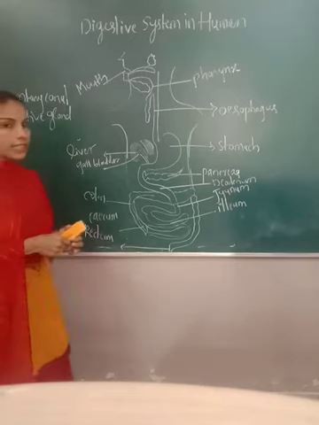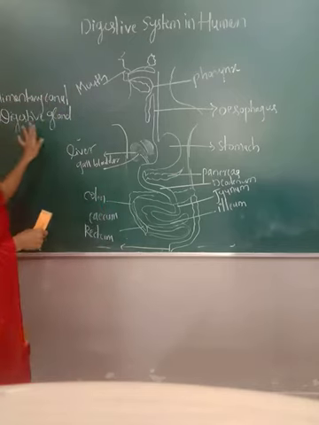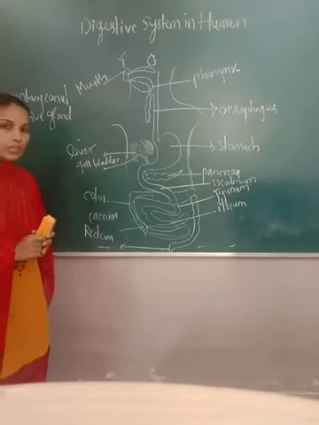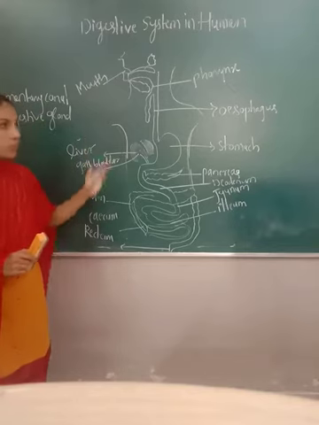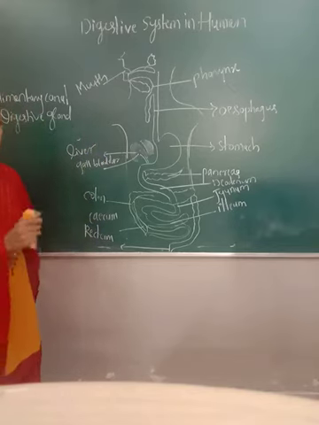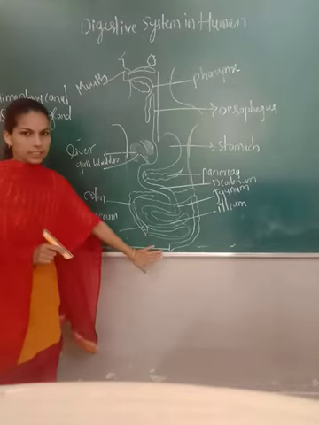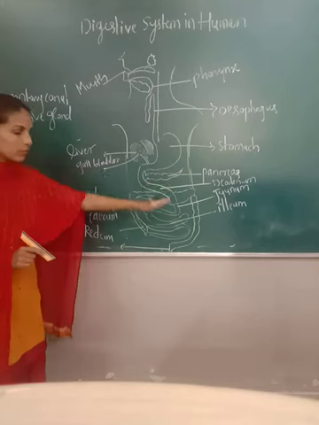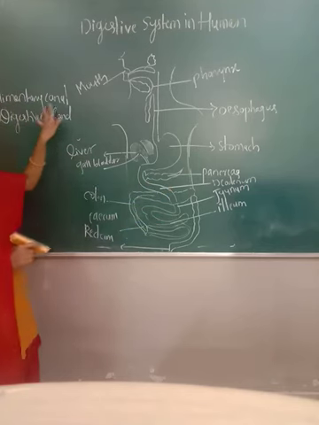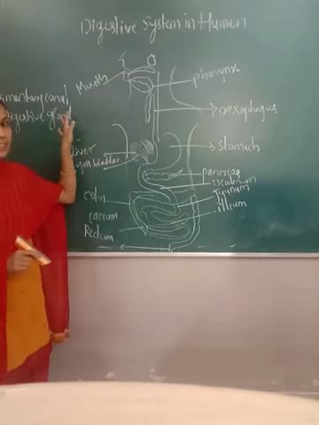So the human digestive system consists of the alimentary canal, which we can also call the digestive tract or digestive tube, which runs from the mouth to the anus. All these parts come under the alimentary canal or alimentary tract here.